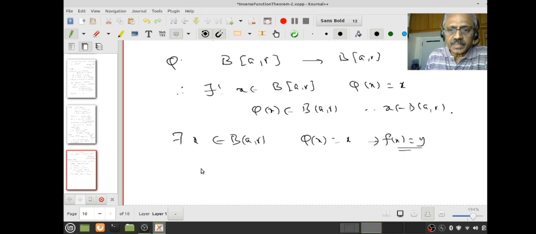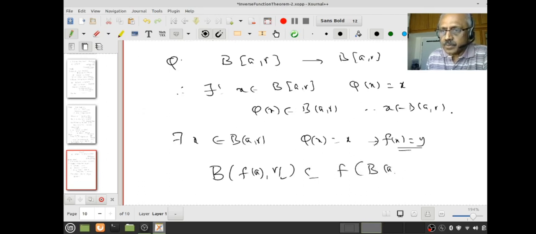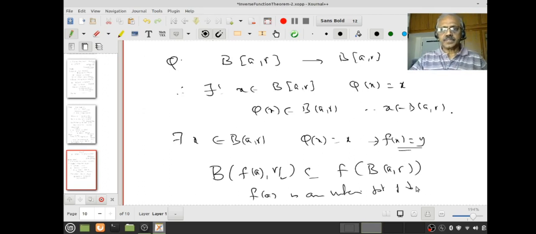Therefore what have we shown? We have shown that the open ball BFA R by 2 is contained in f of BAR. That means FA is an interior point of this ball, this image. Is that clear? So this completes the proof. So you notice that this proof is very slick and very nice. The advantage of this proof is that it's somewhat much neater, simpler.